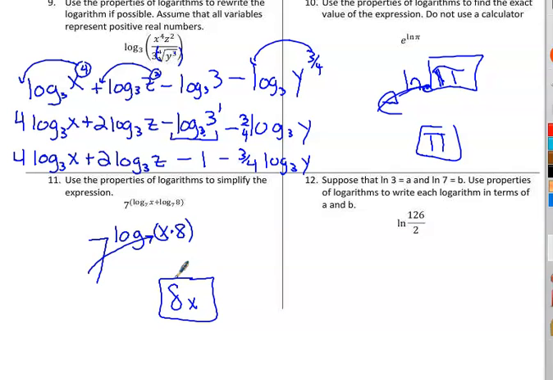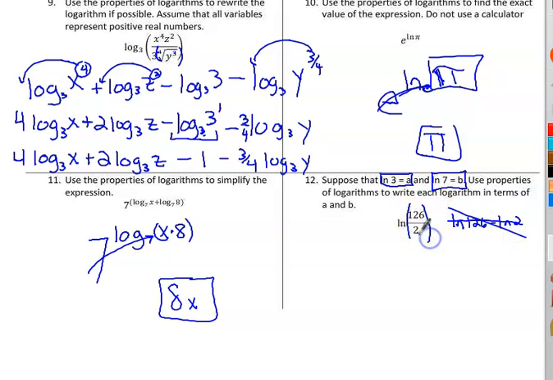And finally, suppose that natural log of 3 is a and natural log of 7 is b. So we want to get everything in terms of natural log of 3 and natural log of 7 for this problem. And we're going to use properties of logs to rewrite that. Well, you could try to subtract this, but then I'm going to have a natural log of 126 minus natural log of 2, which is not what we had here. So let's try a different method.